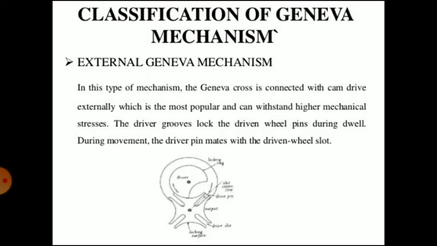If the driven wheel has n slots, it advances by 360 degrees divided by n per full rotation of drive wheel. The usual number of indexings per revolution of the table is 4, 5, 6, 8.